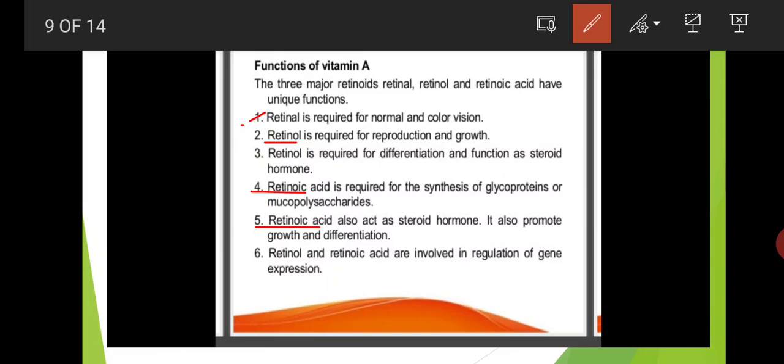Retinol and retinoic acid are both involved in the regulation of gene expression also.